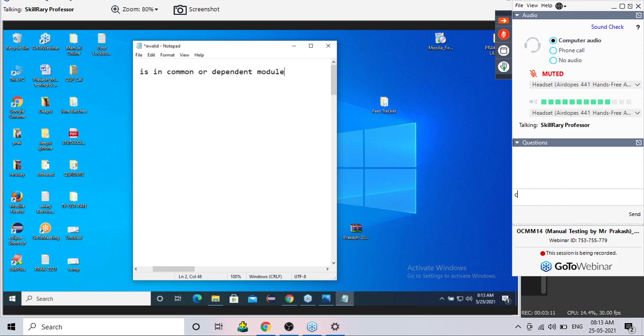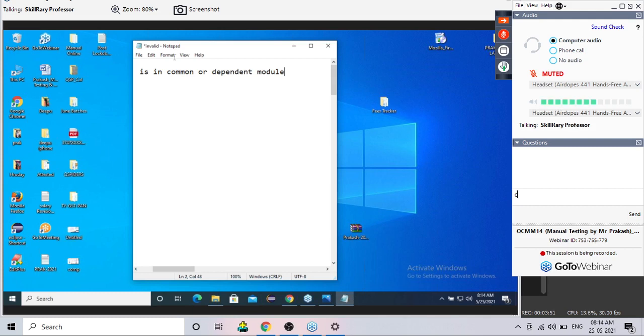Because if I find 100 bugs, truly in the company, hardly for 3 or 4 bugs only we check in the repository. Suppose we find 100 bugs. Out of 100 bugs, 80-90 bugs will be independent bugs only in my module. Only the remaining 5-6 bugs may be in the common and dependent modules. So the first step is I should decide whether it's a common or dependent module. Is it clear?